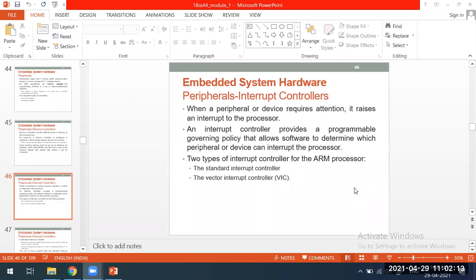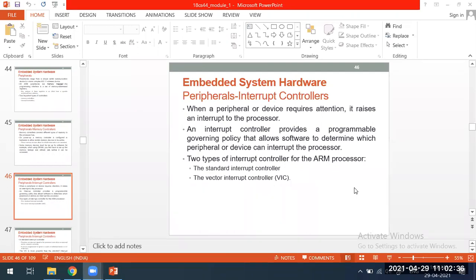Whenever an interrupt has been raised, the first device which is going to see it is the interrupt controller. There is a programmable policy there, so it knows which device has raised the interrupt and which one to service. In the interrupt controller there are two types.